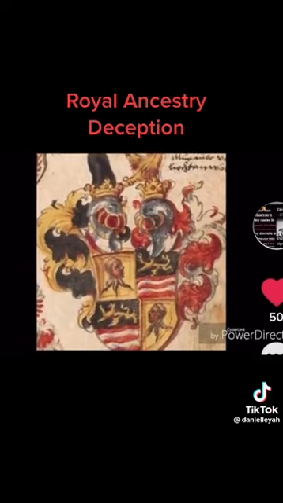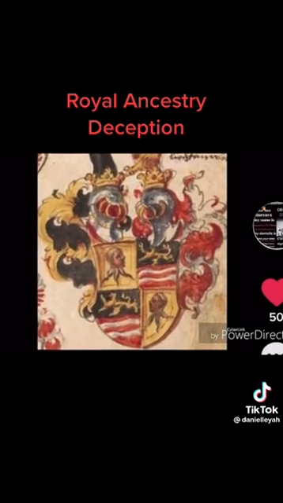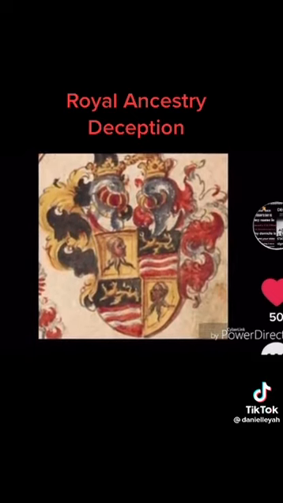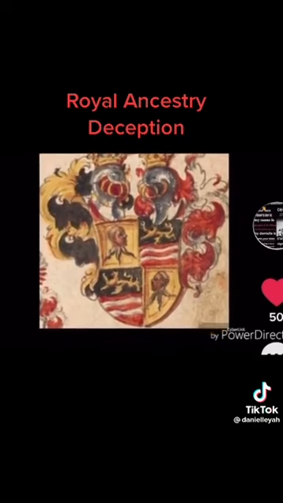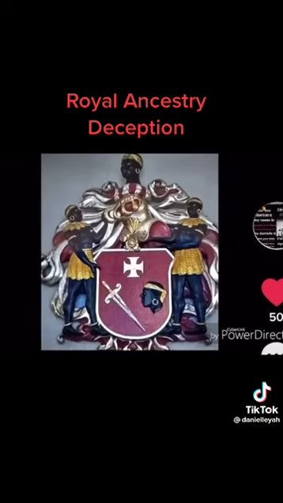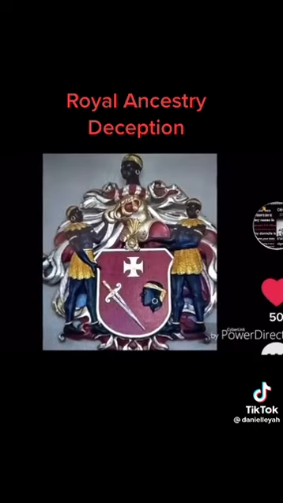And the name Scotland comes from the anglicized version of her name, and it translates to Scotia. So Scotia is where we get the later version of this as Scotland. So Scotia or Scotland was named after Akhenaten's daughter.